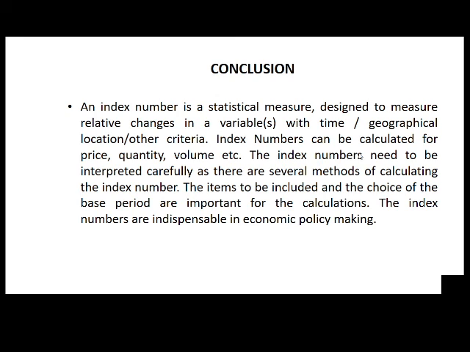Index numbers can be calculated for price, quantity, volume, etc. The index numbers need to be interpreted carefully as there are several methods of calculating the index number. The items to be included and the choice of the base period are important for the calculations. Index numbers are indispensable in economic policy making.